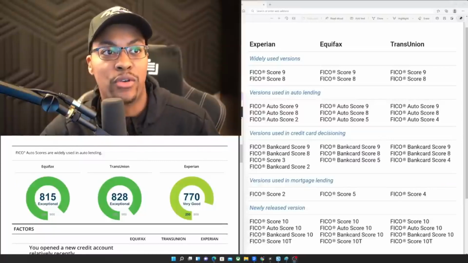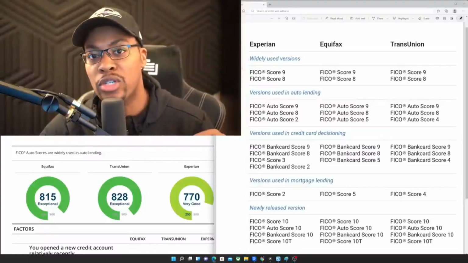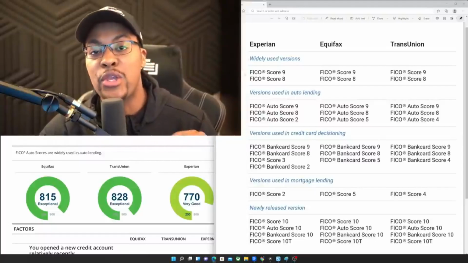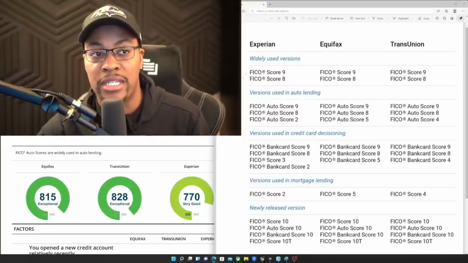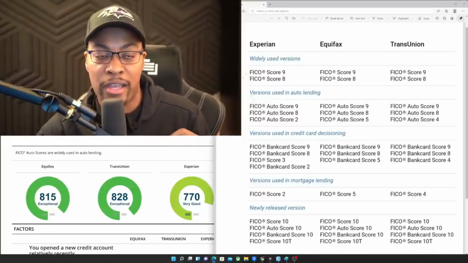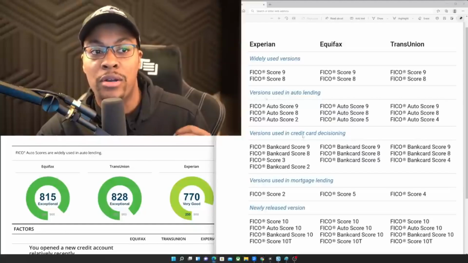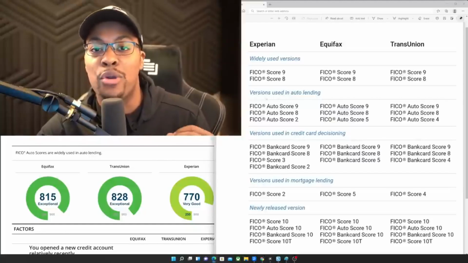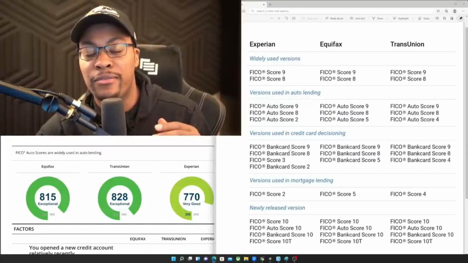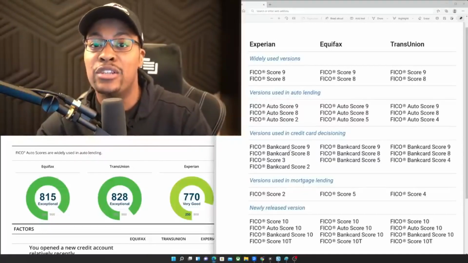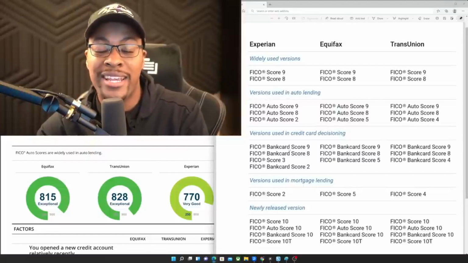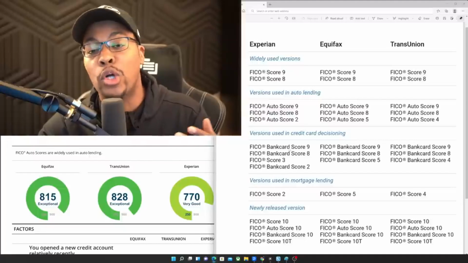All right, so let's just recap real quick. So you have the most widely used versions, your FICO 9 and your FICO 8. Now you have 3 different FICO 8s and 3 different FICO 9s, each of which feeds in from data from the 3 major credit reporting agencies. You also have some of these specialty FICO scores like the auto lending as well as the credit card decisioning. So your auto score as well as your bank card score. So these are going to be different types of FICO score models depending on the types of accounts that you're applying for. So if you're applying for auto loans, then lenders may use the auto score. If you're applying for credit cards, they may use the bank card scores. And you also have your mortgage scores.